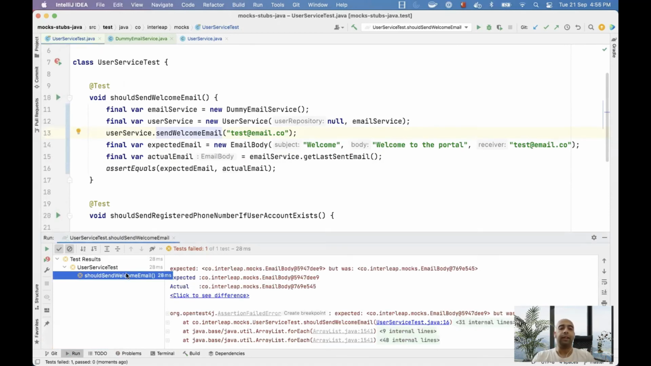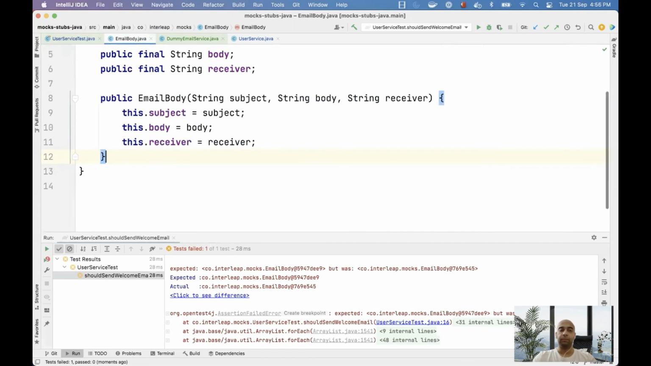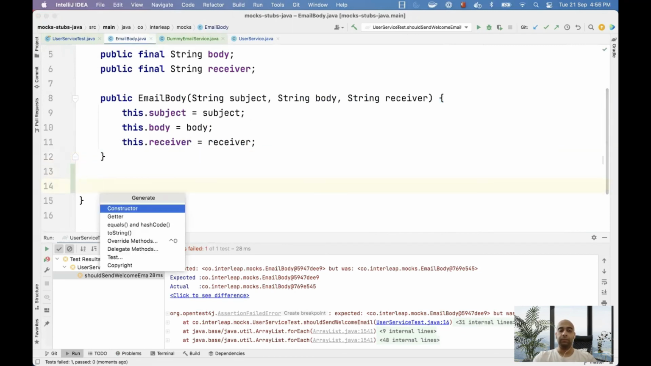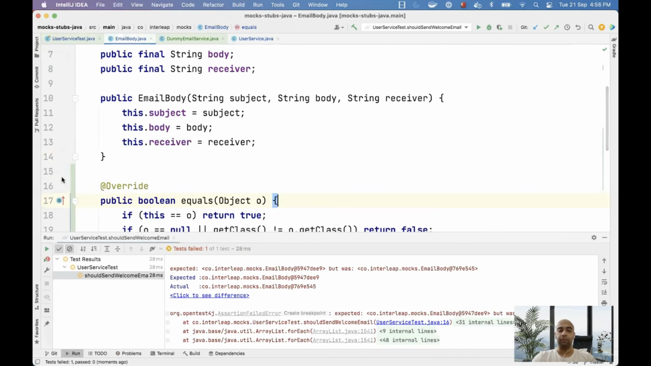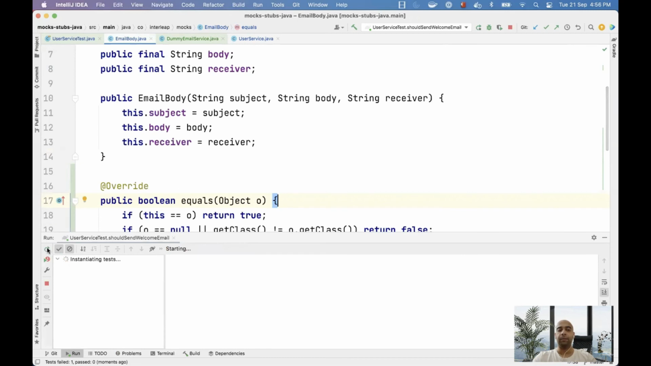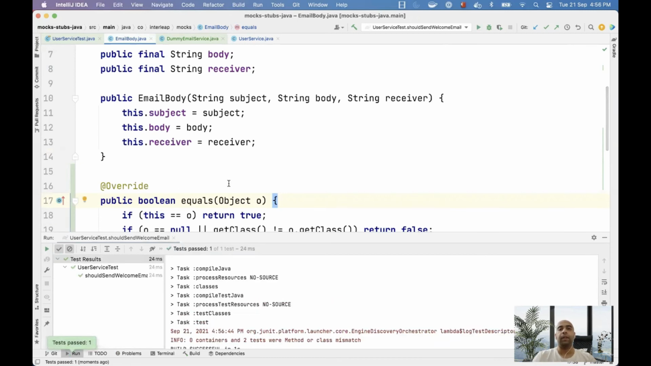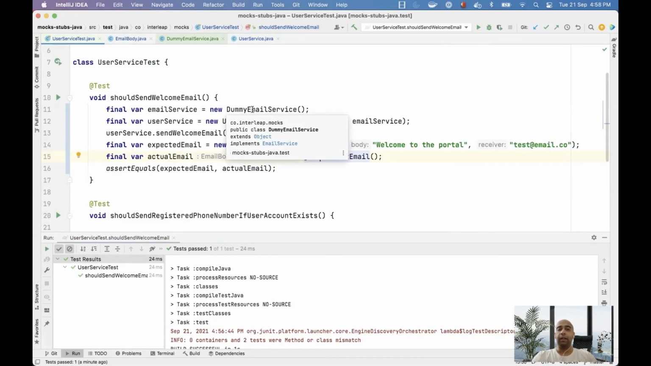This test is failing because we've not implemented equals and hash code, which is required when you compare two Java objects. If you're not familiar with this, I would recommend that you read about it. Let me try to run the test again. Now my test passes.